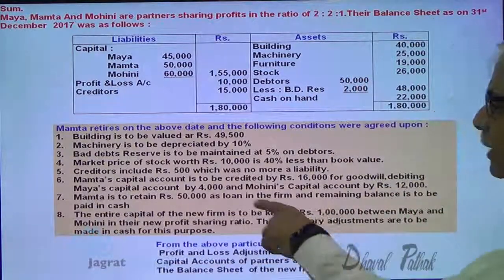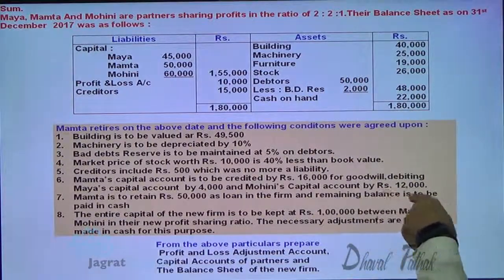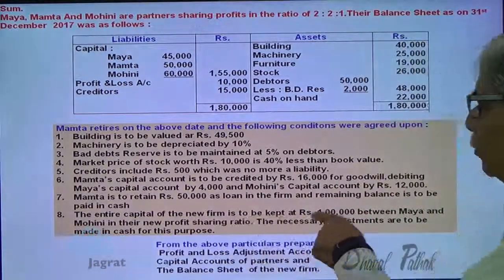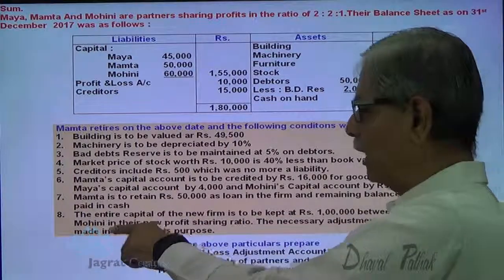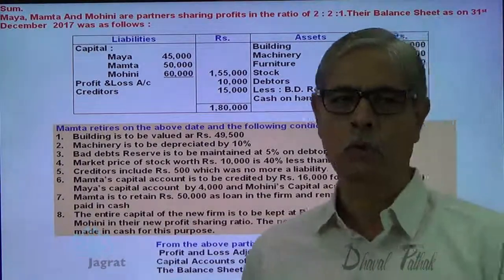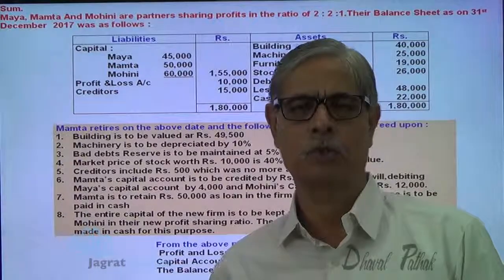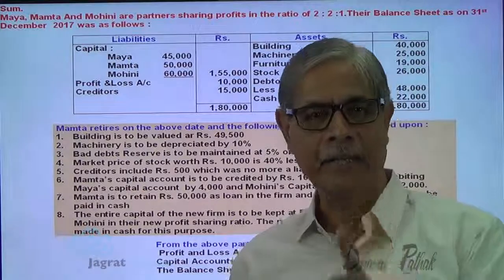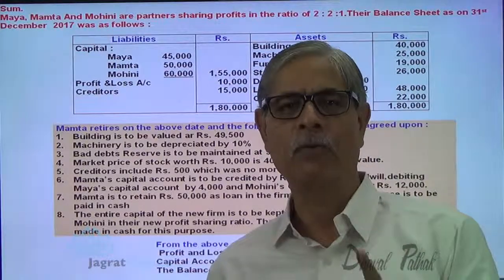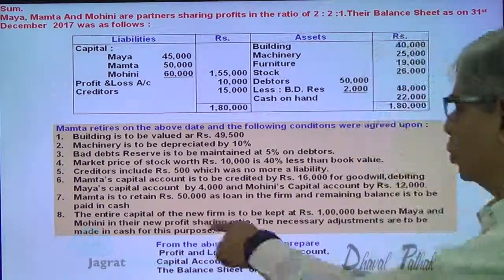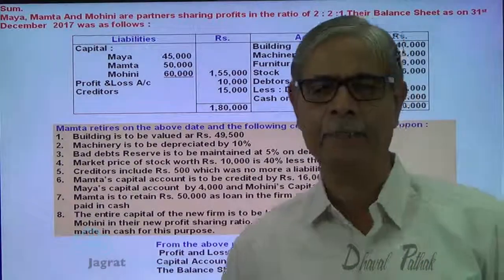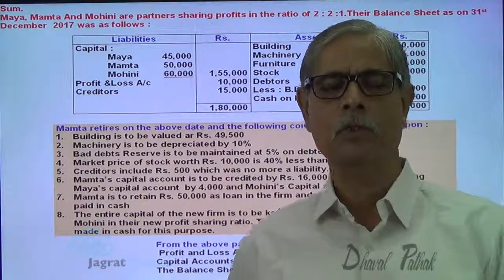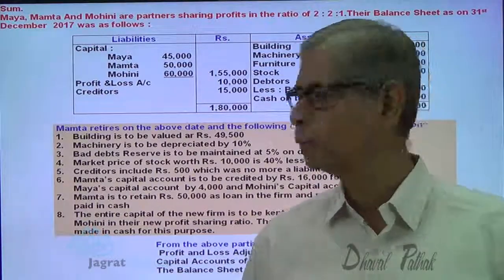Mamta is to retain 50,000 as loan in the firm, and the remaining balance is to be paid in cash. The entire capital of the new firm is 1 lakh between Maya and Mohini in the new profit sharing ratio. Notice that you are not given the new profit sharing ratio. You are given the old profit sharing ratio 2:2:1, and you are given gain ratio 1:3. We are required to find out the new profit sharing ratio, and the total capital of 1 lakh is required to be maintained in the partnership firm in the new profit sharing ratio, and for that also you are required to find out the new profit sharing ratio.